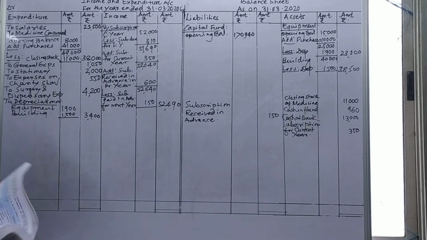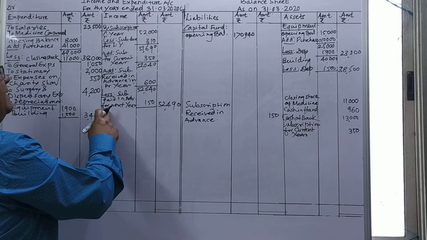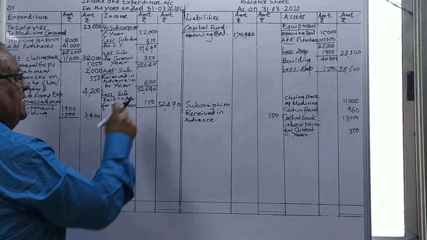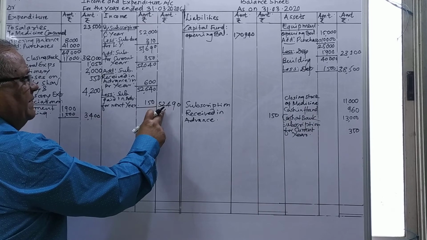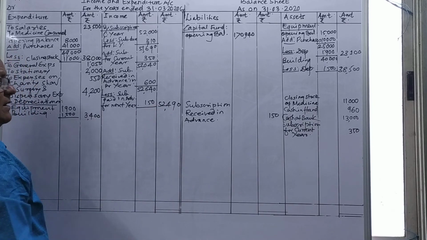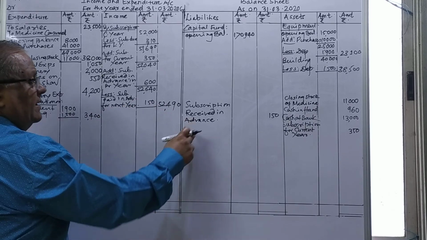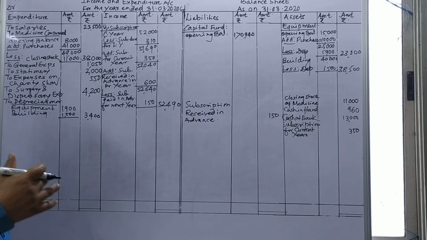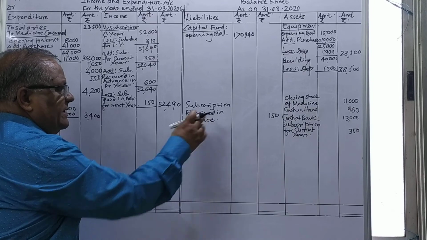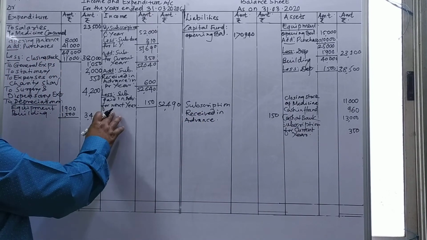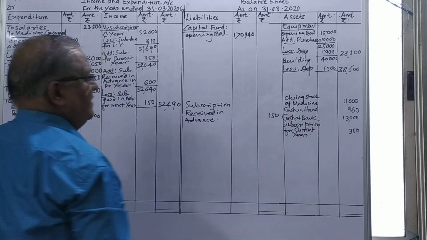And in this year, they received for the next year, amount is 150. Therefore, subscription paid in advance for the next years, that is 150. I'll deduct this and making deduction 52,490 is coming, and this 150 I can show here. Current year will be added at asset side, and next year will be deducted, and on the liability side we can show here. So therefore, subscription received in advance 150 and it will show there.